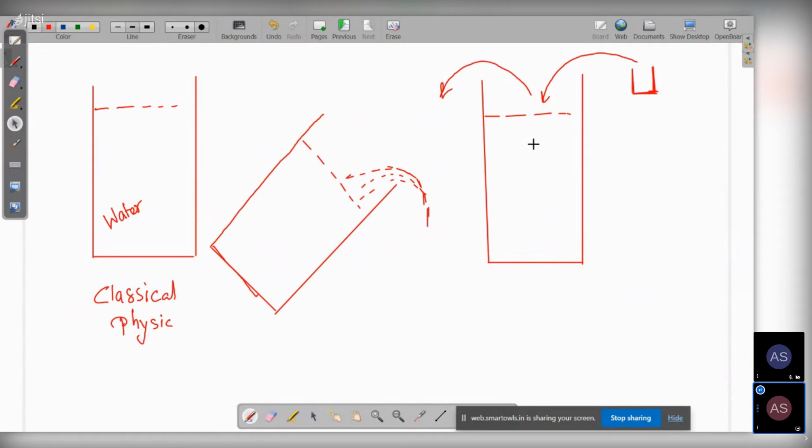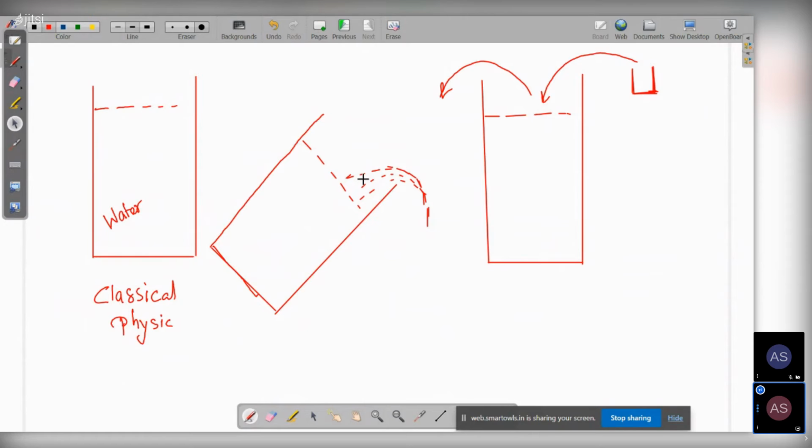Again, you put the mug, fill it with water, and throw it out. Initially in classical physics there was a continuous flow of water due to tilting the drum. Now we are getting a discontinuous flow of water because you are putting the mug in water, filling it, and then throwing it.